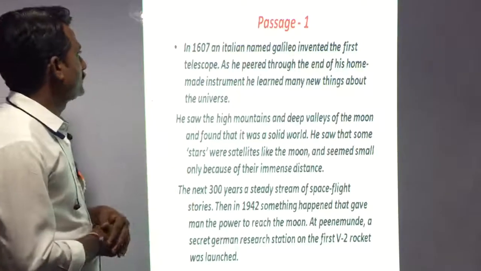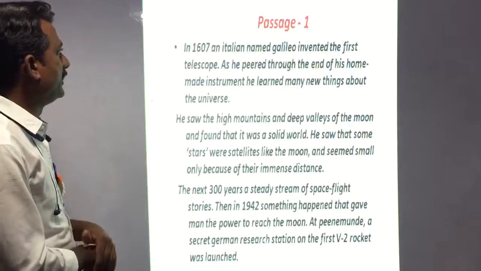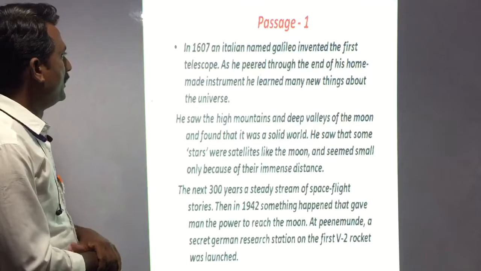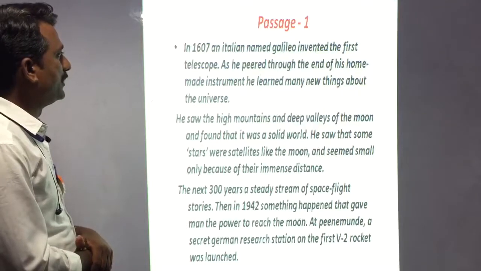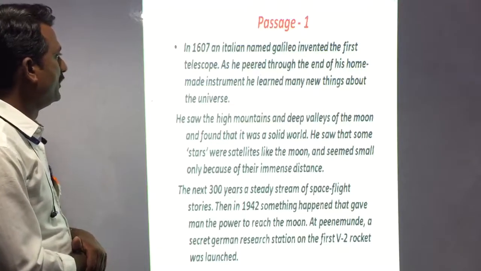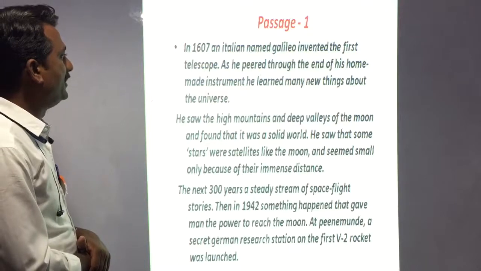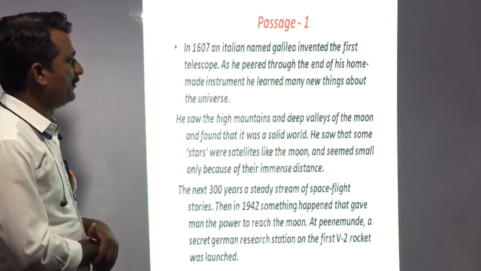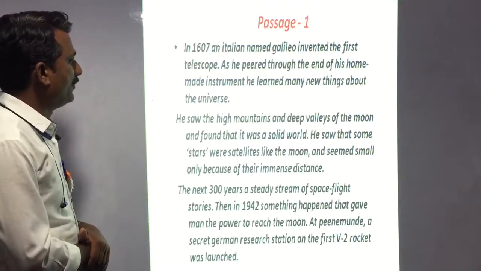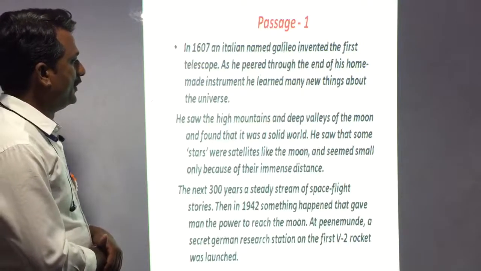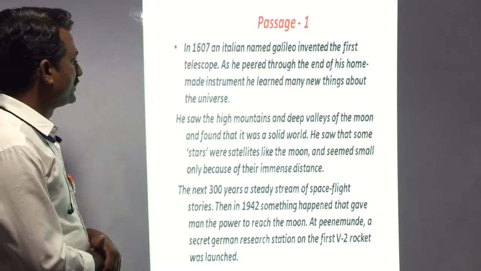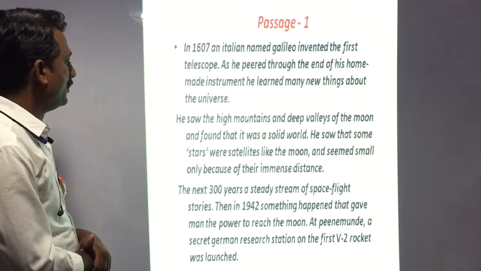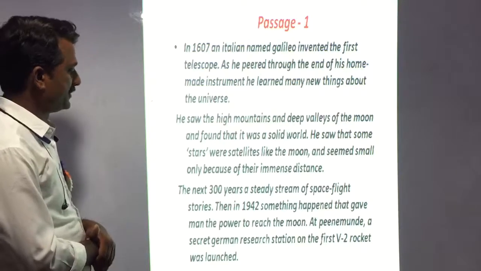Look at this. In 1607, an Italian named Galileo invented the first telescope. As he peered through the end of his home-made instrument, he learned many new things about the universe. He saw the high mountains and deep valleys of the moon and found that it was a solid world. He saw that some stars were suns like the moon and seemed small only because of their immense distance.